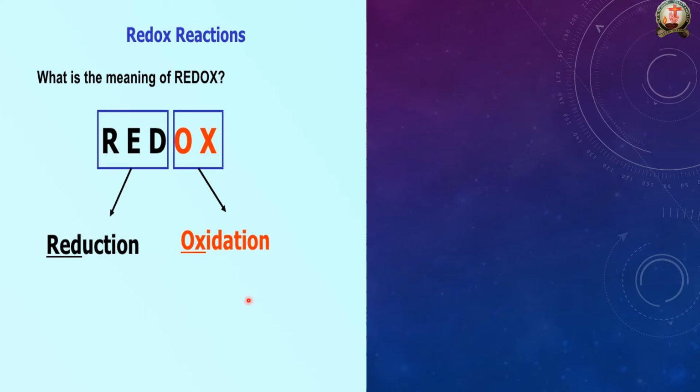One side is happening here, and the rotation continues. Once the reduction occurs, the oxidation happens. When the oxidation occurs, the reduction happens. This cyclic reaction is called a redox reaction. The best example of a redox reaction is our mobile phone.